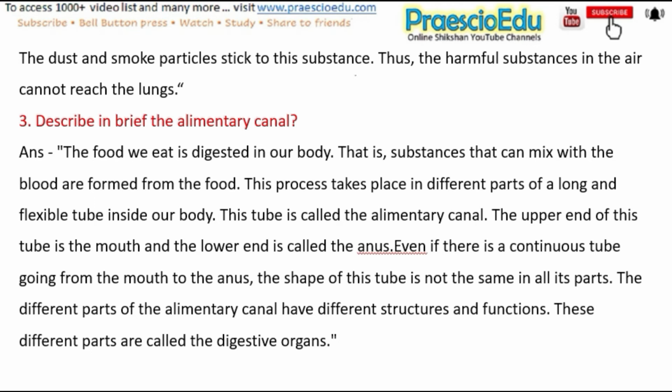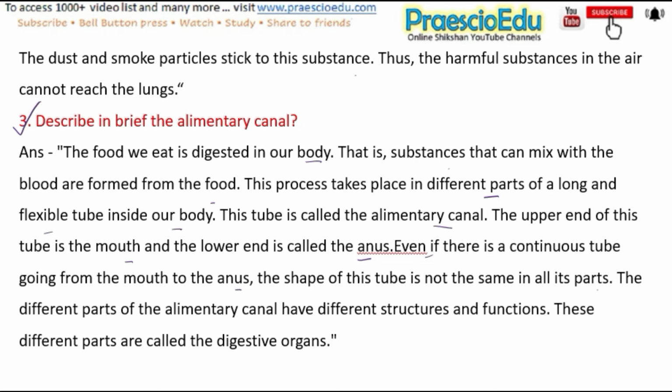Next question is, what is nervous system? And the answer is, coordination means paying attention to all the different functions and ensuring that they all occur at the right time and in the right manner. Maintaining this coordination is the function of the brain. There is a network that connects the brain with all the different parts of the body. This is a network of nerves that carry messages to and from between the brain and the parts of the body. The brain and the network of nerves are together called the nervous system. The nervous system functions to coordinate all our bodily functions.